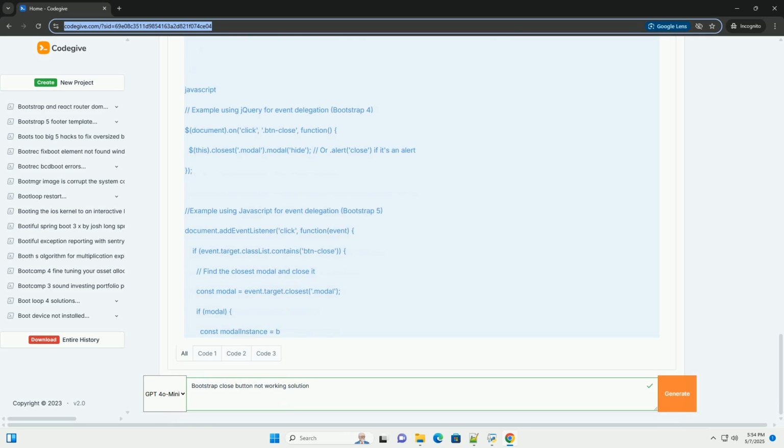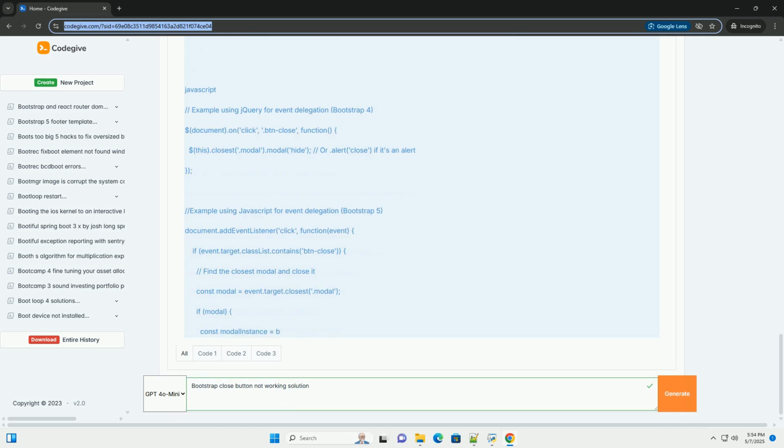Specificity. If you find any overriding styles, make sure your Bootstrap CSS is loaded before your custom CSS to ensure Bootstrap styles take precedence. You can also use more specific CSS selectors in your custom styles to override Bootstrap styles only when needed. For example, instead of .btn-close, use #myModal .btn-close.